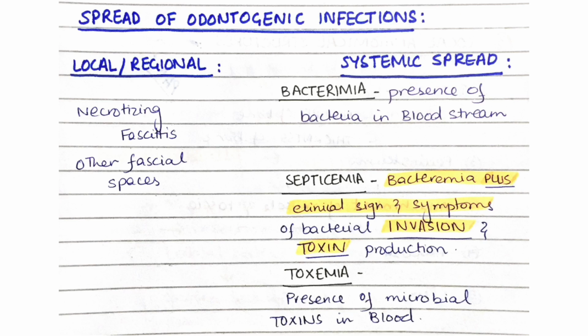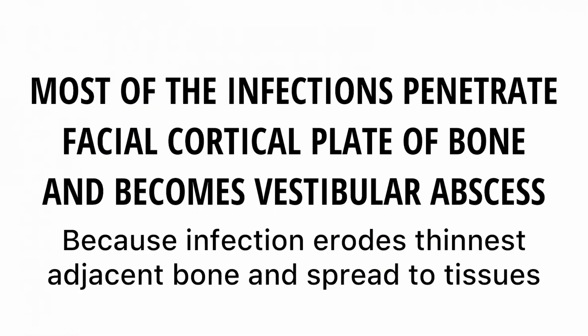Spread of infections: local or regional spread of infection to other facial spaces can cause facial space infection. If there is systemic spread, it can cause bacteremia, septicemia, or toxemia. Bacteremia is the presence of bacteria in the bloodstream, septicemia is bacteremia plus clinical signs and symptoms of invasion and toxin production by the bacteria, and toxemia is presence of microbial toxins in the blood. Most of the infections penetrate through the facial cortical plate and become vestibular abscess because it is thinner than the palatal side.